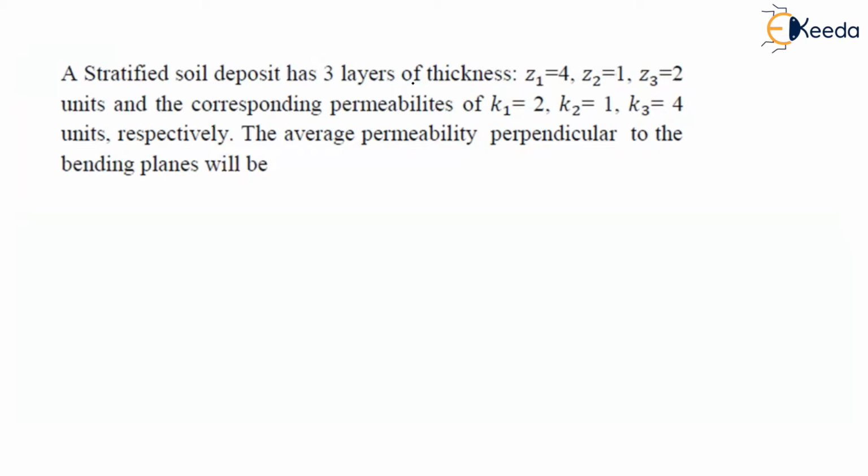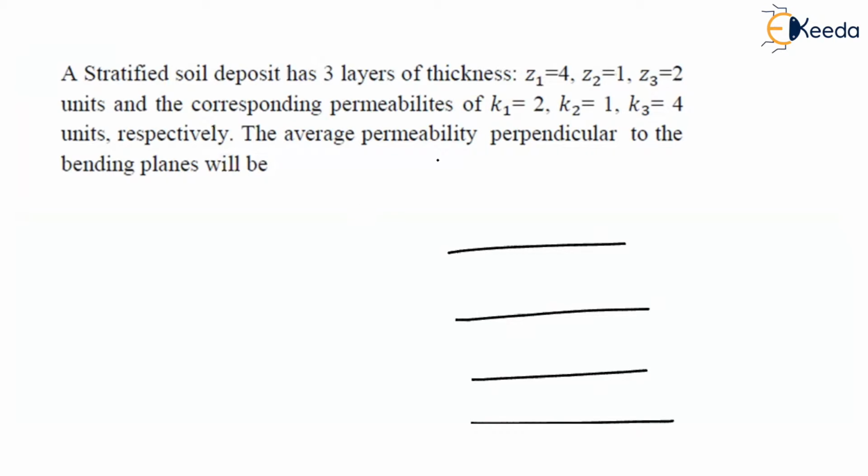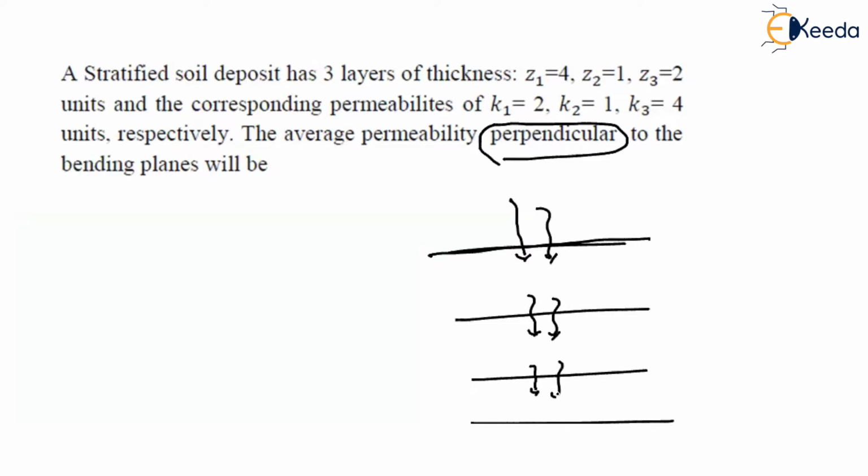Now tell me, imagine a stratified soil layer with 3 layers of thickness. Average permeability, how? Perpendicular to the bedding plane. What is the bedding plane? This is nothing but one bedding plane. Perpendicular to the bedding plane means like this. So now tell me, is the flow happening vertical or horizontal? So here you have to find out the vertical permeability. Hope you guys know how you can find it out.